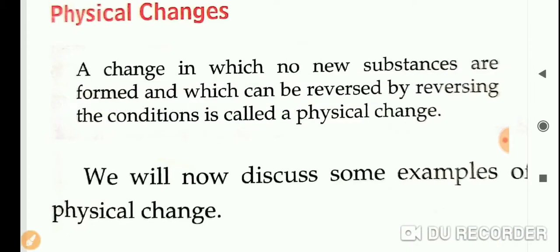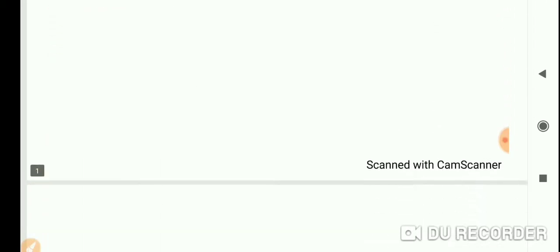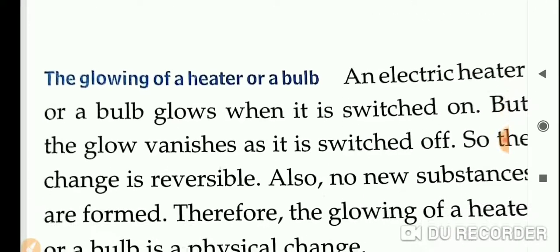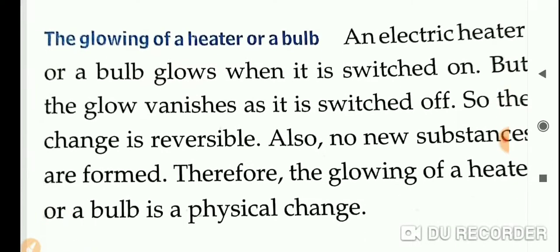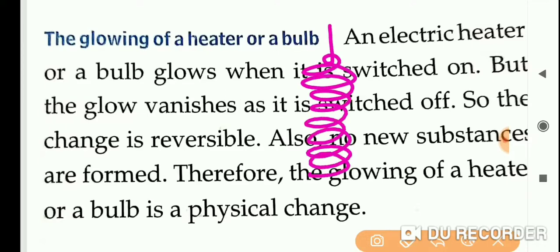Lighting a tube light or bulb is an example of physical change. Some examples we are going to study. The first example is the glowing of a heater or a bulb. Electric heater, water heater, all of you have one at home, no? It appears like a coil, the water heater coil. It is made up of one particular metal.